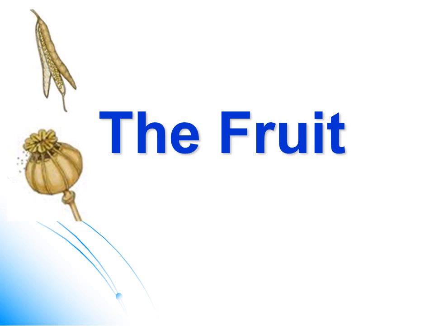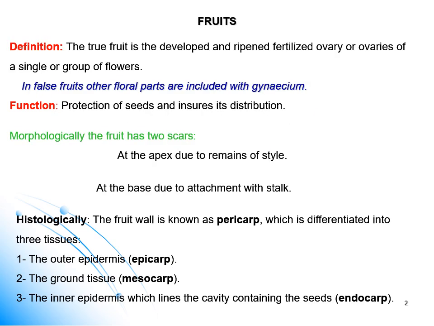Bismillah ar-Rahman ar-Rahim. We will discuss the fruit from the pharmacognostic point of view. Fruit is derived from the ripened, fertilized ovary of a single flower or group of flowers.